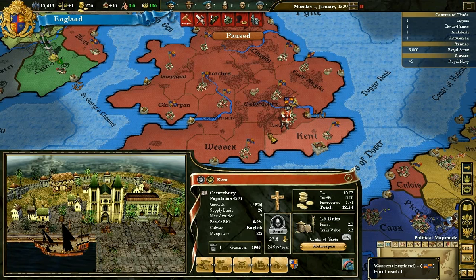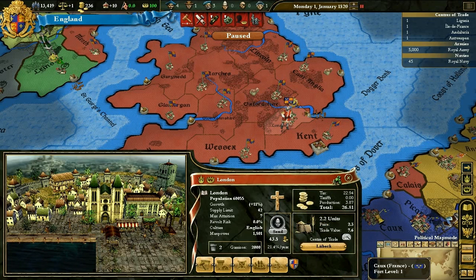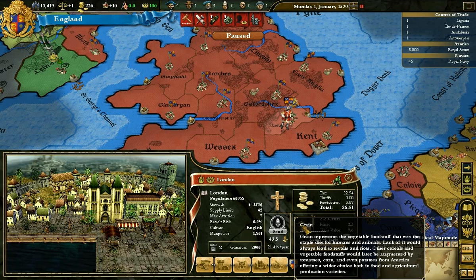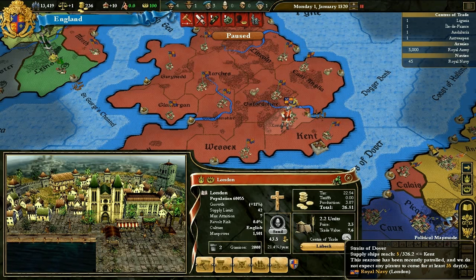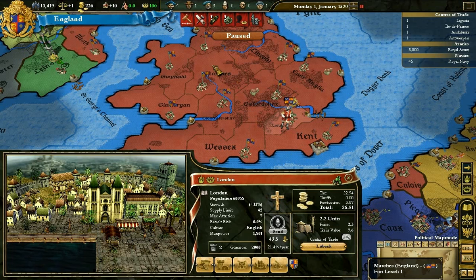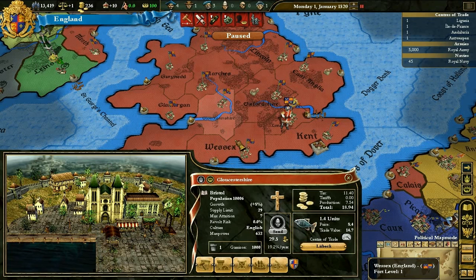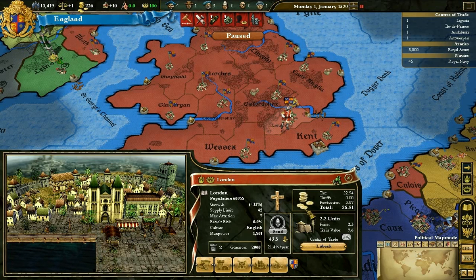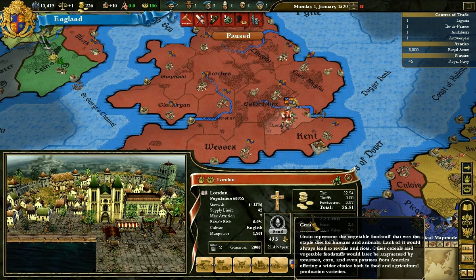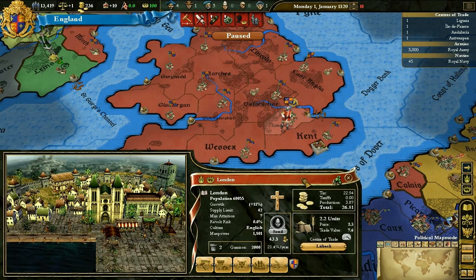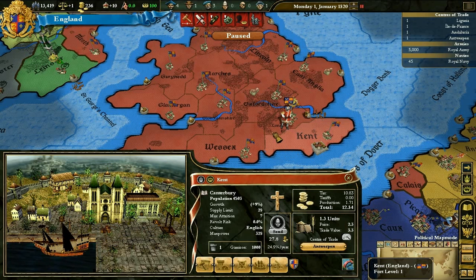Well, what's the difference? To figure that out, we need to go down here. Grain, hovering over it tells you kind of what this is if you don't know what grain is. And different things are produced in different provinces. The marches produce iron. We get fish here. And some goods are more useful than others, but their value may not necessarily always be the be-all and end-all. Now, we have here the total number of units produced. You'll notice in London we produce 2.2 units of grain, but in Kent we only produce 1.3.